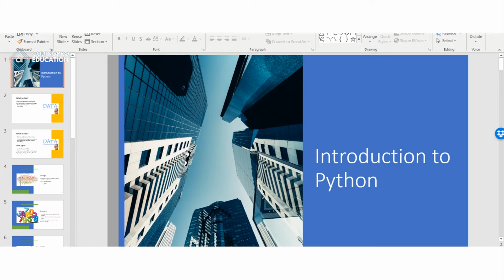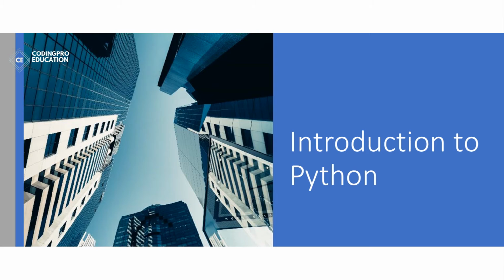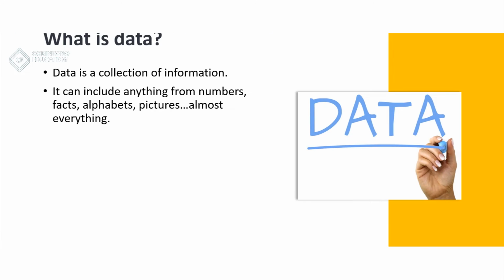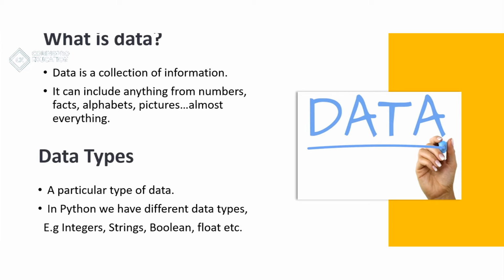Let's start by talking about what is data. Data is a collection of information and it can include anything from numbers, facts, alphabets, pictures, and almost everything you can think of. In computer science in general, data is classified into different data types, and in Python, some of these data types are integers, strings, Boolean, float, etc.